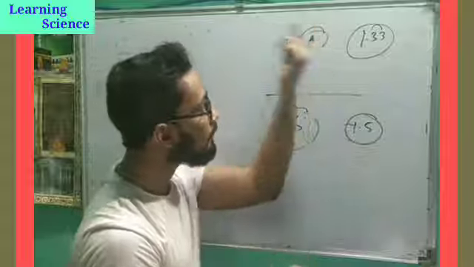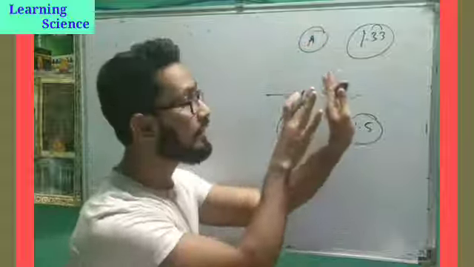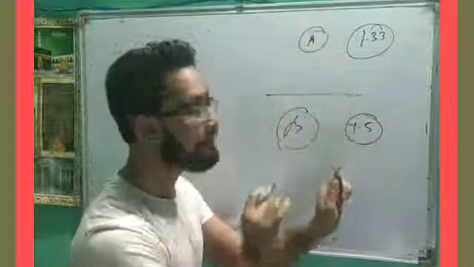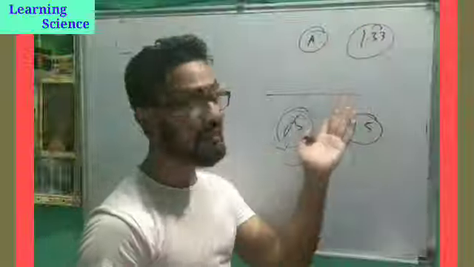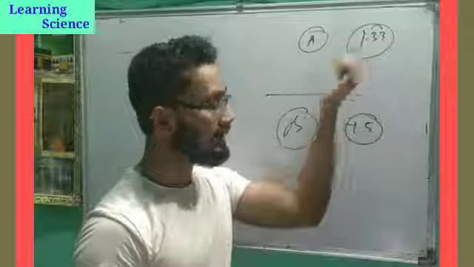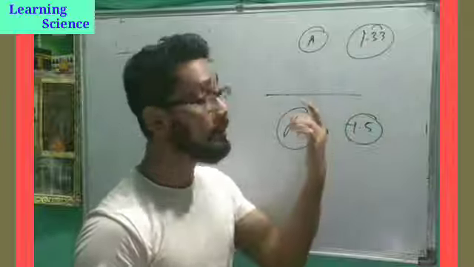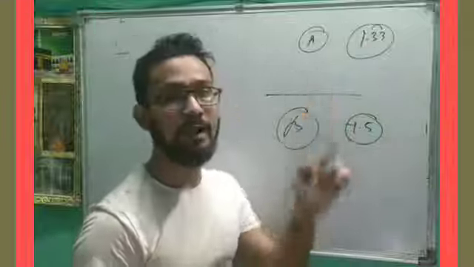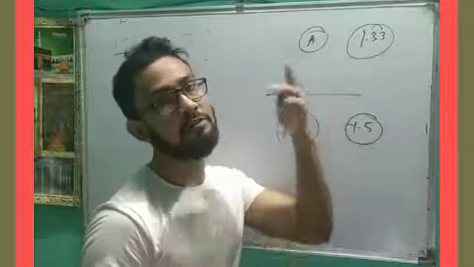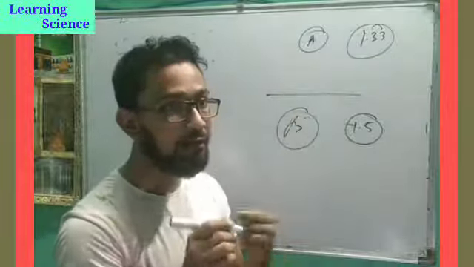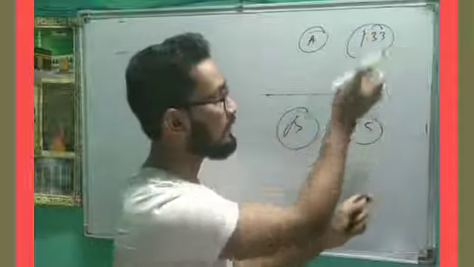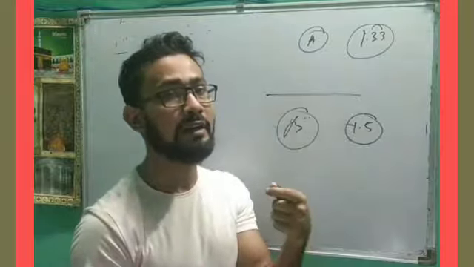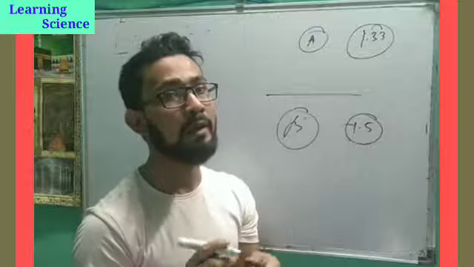If light is traveling from one medium to another and both media have different refractive indices, refraction will happen here. As there is a change in refractive index, there will be refraction, the light will bend, and as the light is bending, refraction happens. On the basis of refractive index we can also say refraction will be more or less.